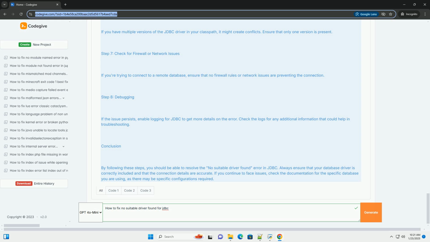Check the logs for any additional information that could help in troubleshooting. Conclusion. By following these steps, you should be able to resolve the "no suitable driver found" error in JDBC. Always ensure that your database driver is correctly included and that the connection details are accurate. If you continue to face issues, check the documentation for the specific database you are using, as there may be specific configurations required.